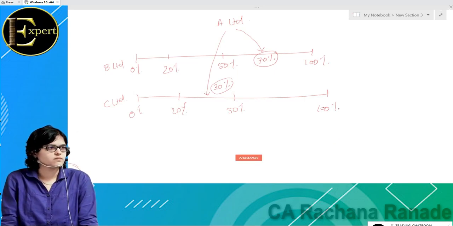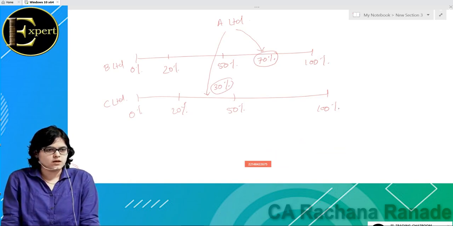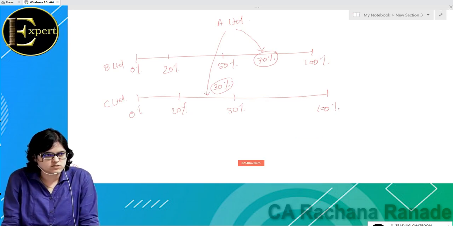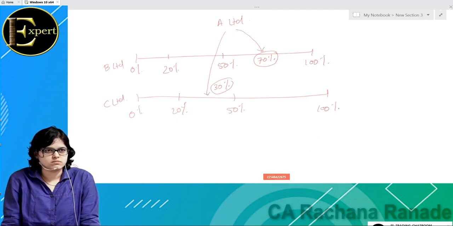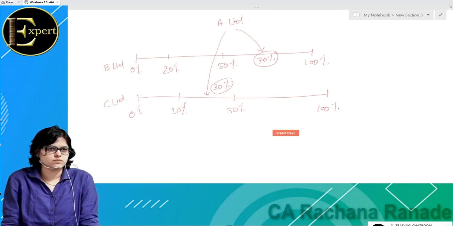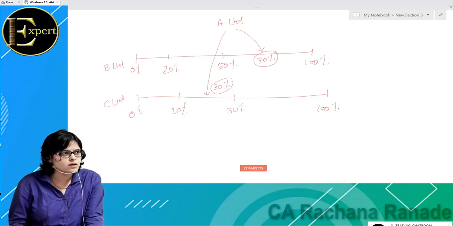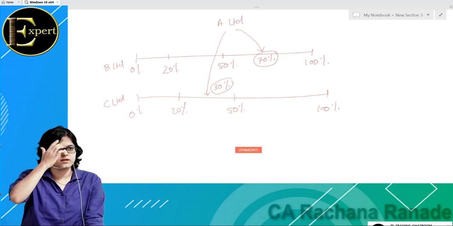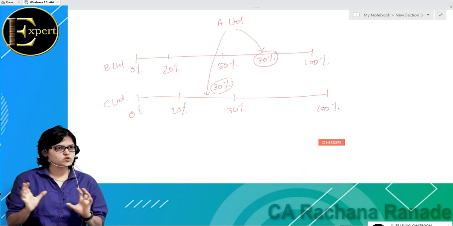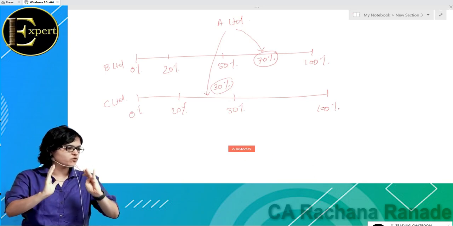Next sentence you can write down. If the parent company holds how much to how much? 20% to 50%, and both inclusive. 20% is also included, 50% is also included. Exact 20 is also an associate, exact 50 is also an associate. 20% to 50% both inclusive, then it is known as its associate.